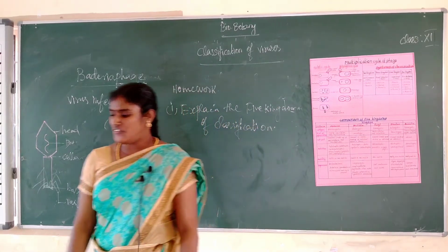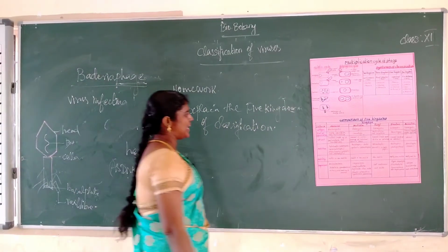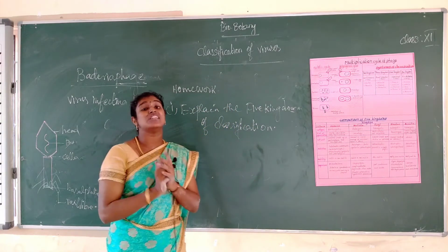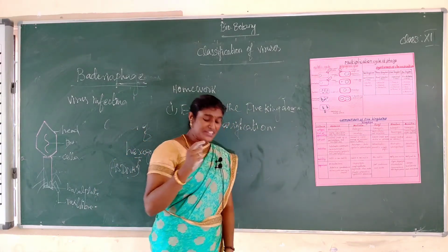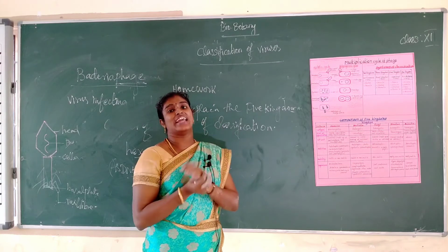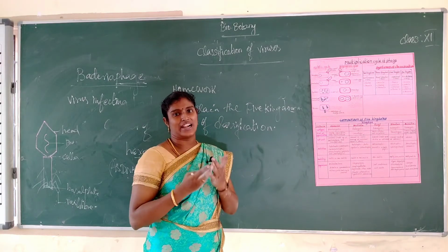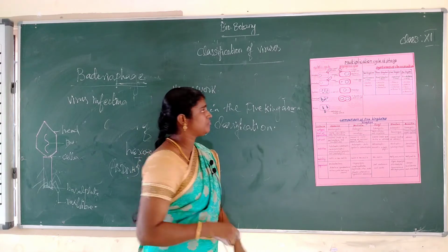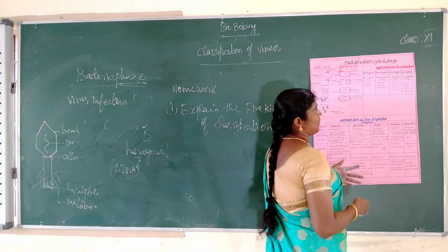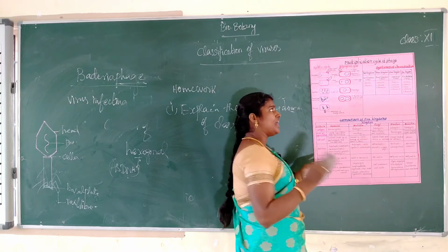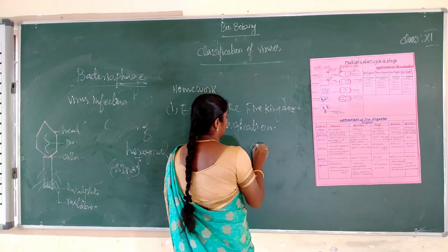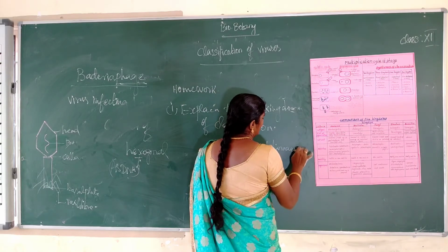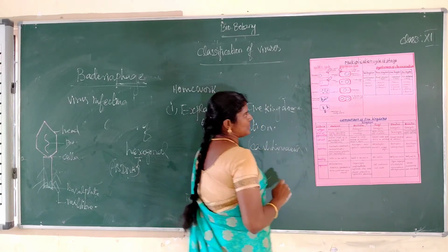Next one, classification. Okay, what is classification? Classification is a process by which things are grouped into convenient categories based on visible characters. That is called classification. The father of classification is Carolus Linnaeus. It is a scientist's name, Carolus Linnaeus.